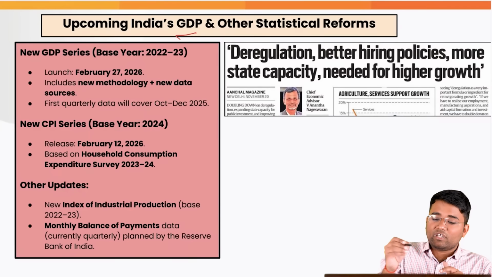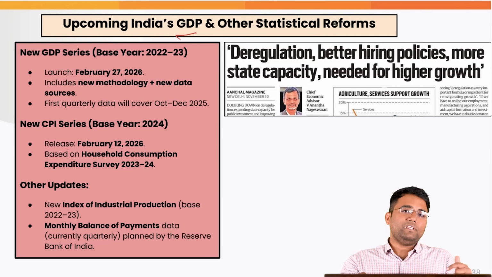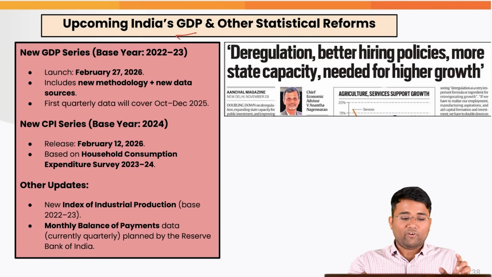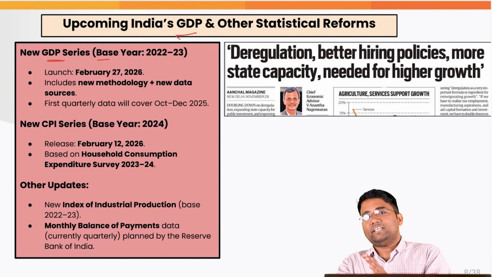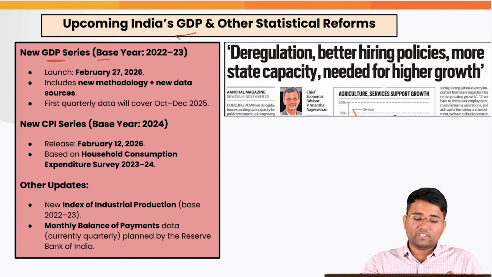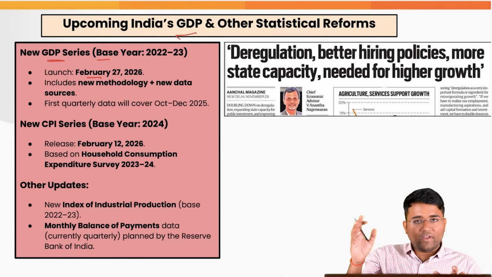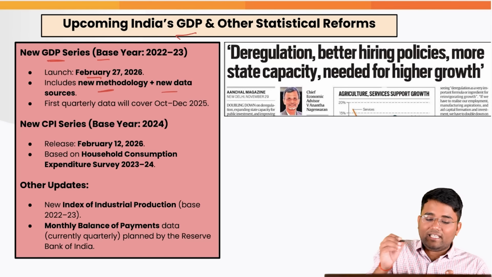And these are some of the reforms which the government is going to undertake, with the help of which we will probably be getting much better data. For example, the new GDP series, for which the base year will be changed to 2022-23, will be launched around February 2026. That will include a new methodology as well as new data sources.